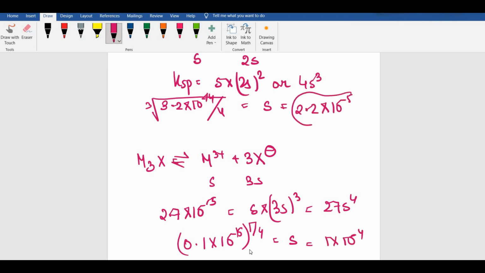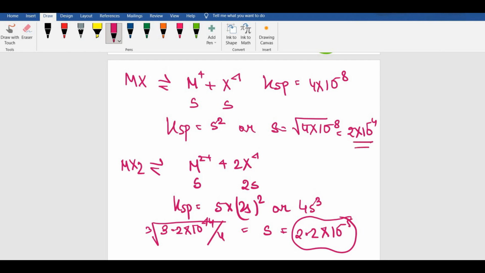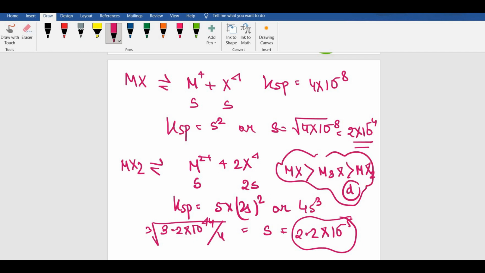Upon calculation, the cube root value comes out to be 2.2 into 10 to the power minus 5, and the fourth root value comes to be 1 into 10 to the power of minus 4. Now just see, this is 2 into 10 to the power of minus 4. So obviously the highest would be this one, 2 into 10 to the power minus 4. So your first would be MX, then 1 into 10 to the power minus 4, which is M3X, and then MX2, 10 to the power minus 5. That matches your option number D. So this would be your correct answer.